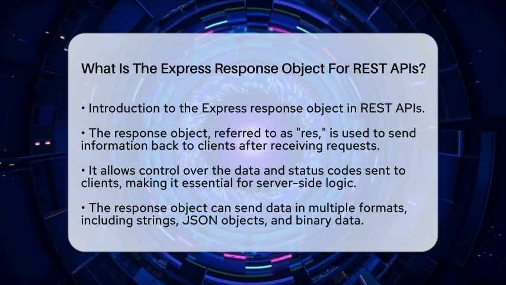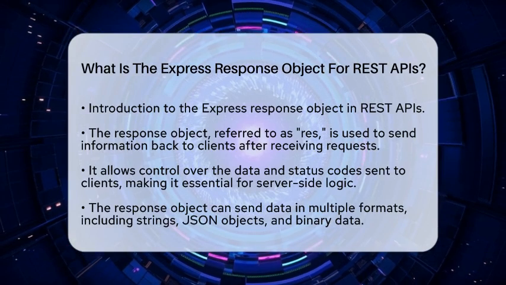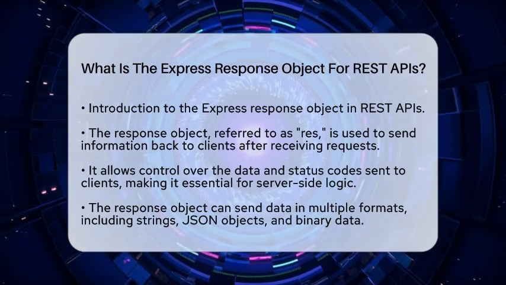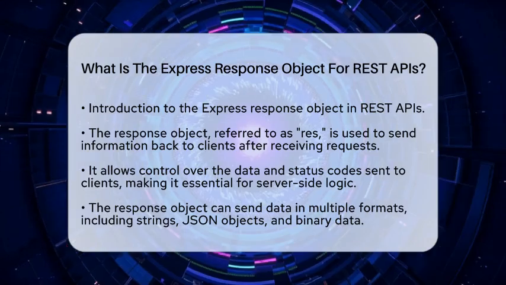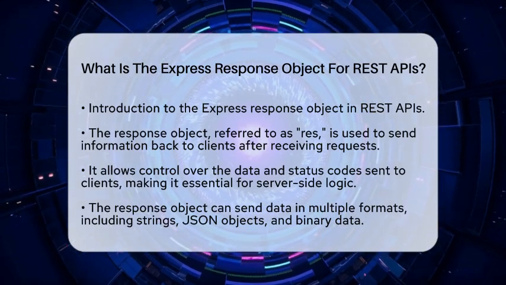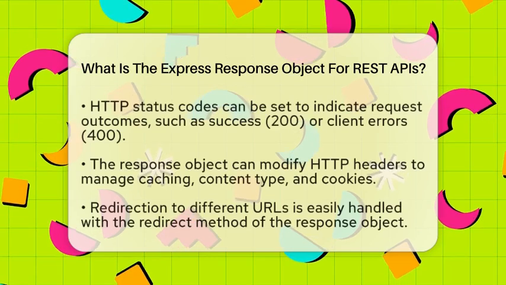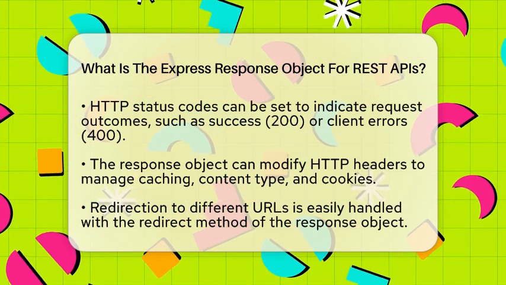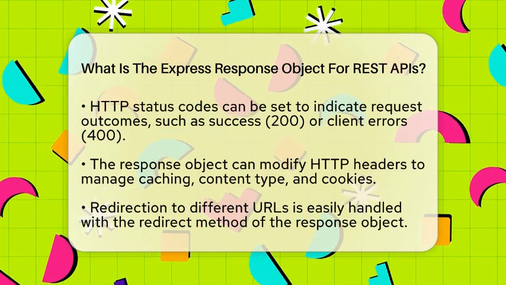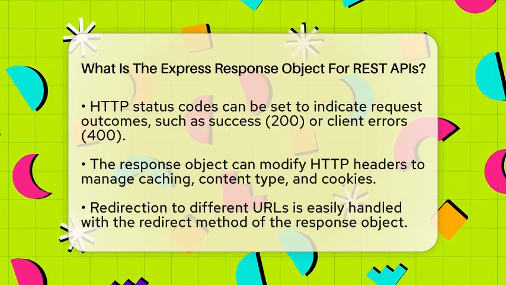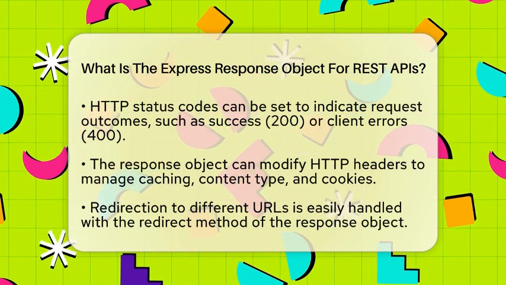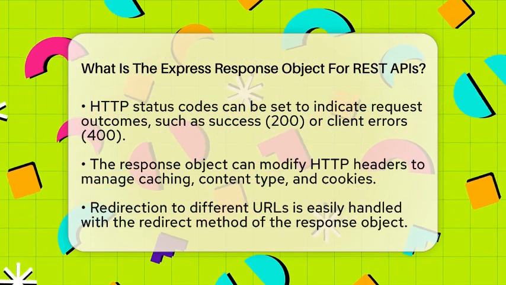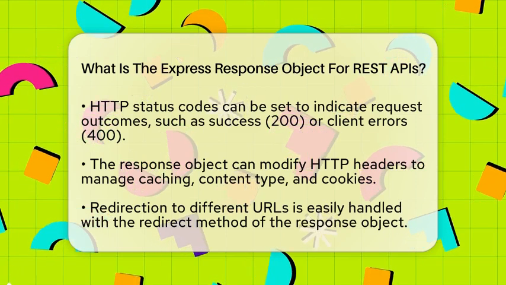At its core, the response object enables you to send data in various formats. You can send strings, JSON objects, or even binary data. This flexibility is crucial for meeting the needs of different clients. You can also set HTTP status codes to indicate the outcome of a request. For instance, a status code of 200 means success, while a 400 status code indicates a client error. This helps clients understand what happened with their request.